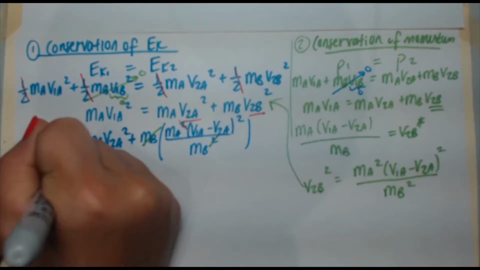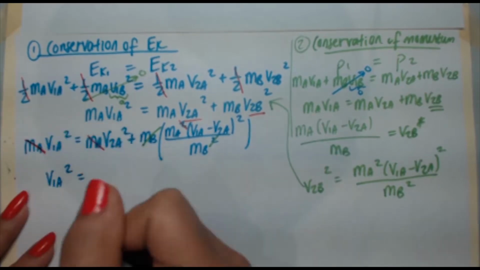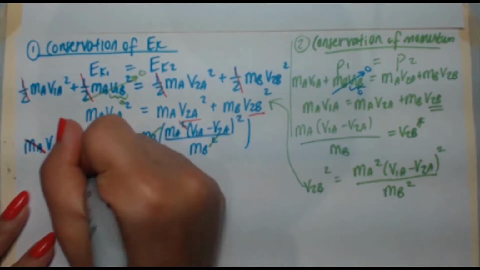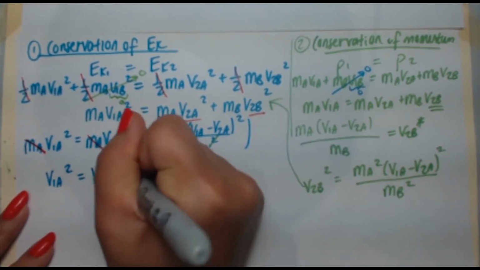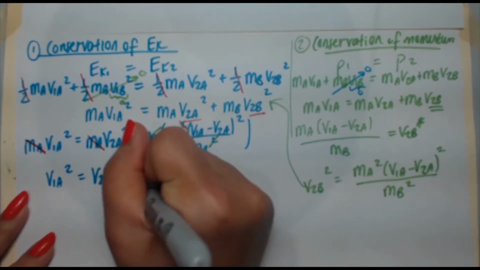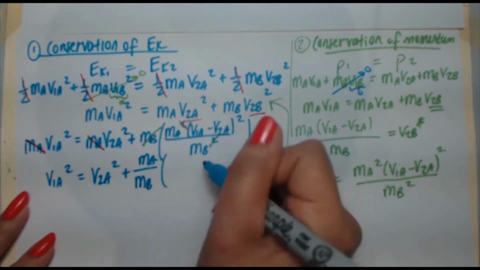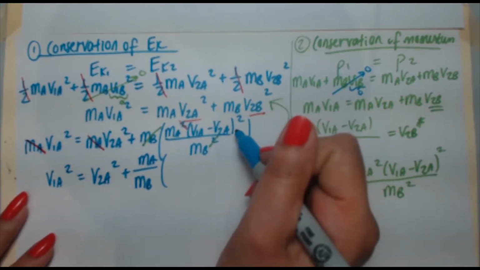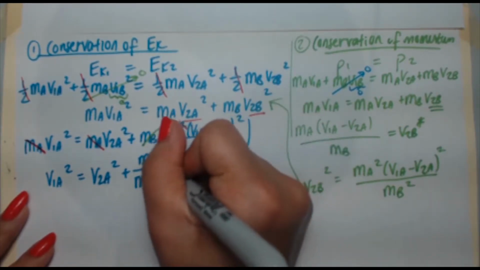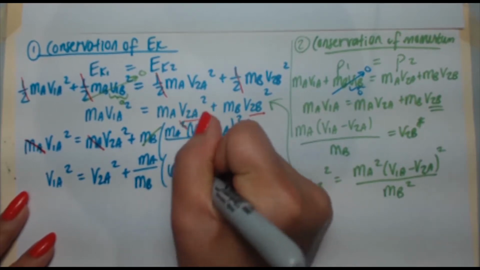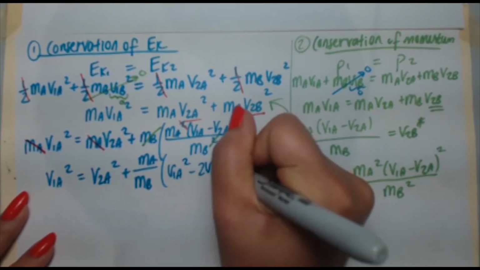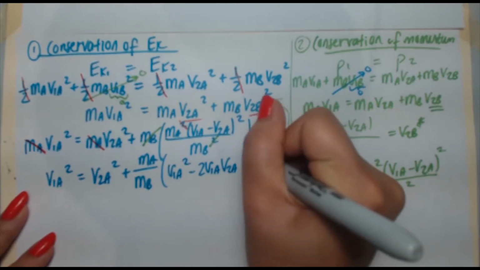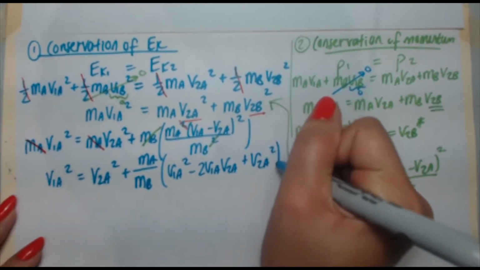Now you're left with an even more simplified expression. v1a squared is equal to v2a squared plus ma over mb, times the bracket v1a minus v2a squared. Now you know what I'm going to do here. I'm just going to expand this out, the v1a minus v2a squared. When you do, you get v1a squared minus 2 v1a v2a plus v2a squared.